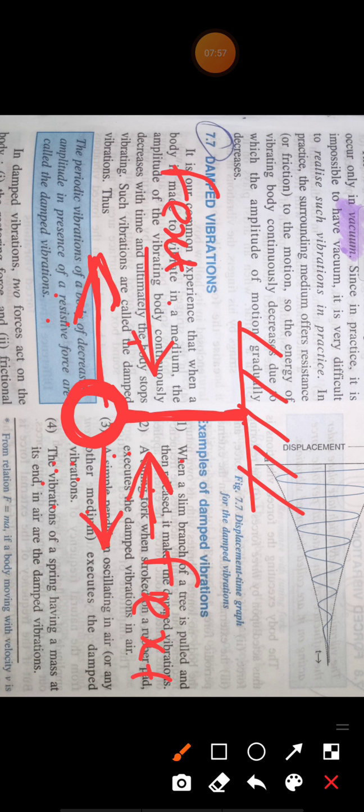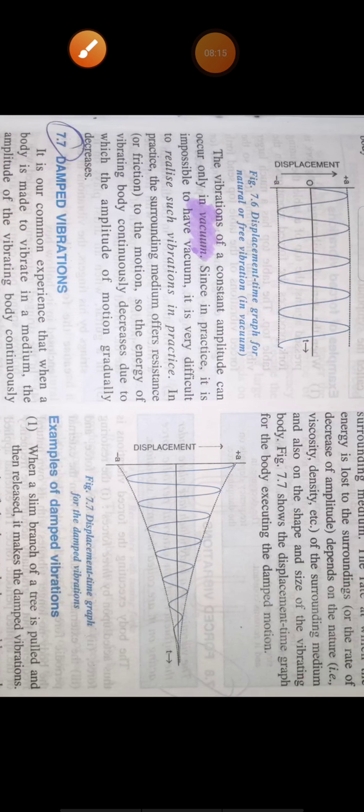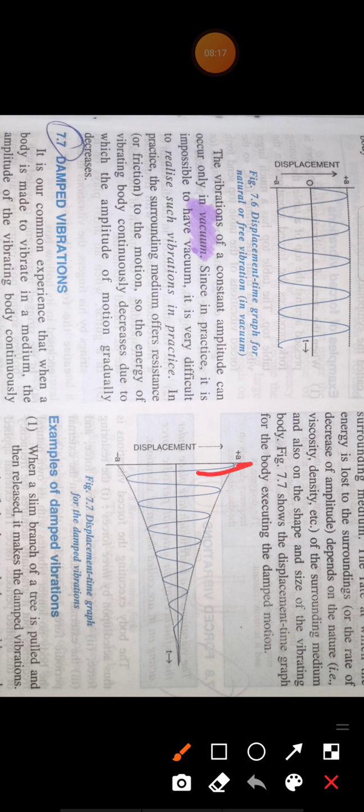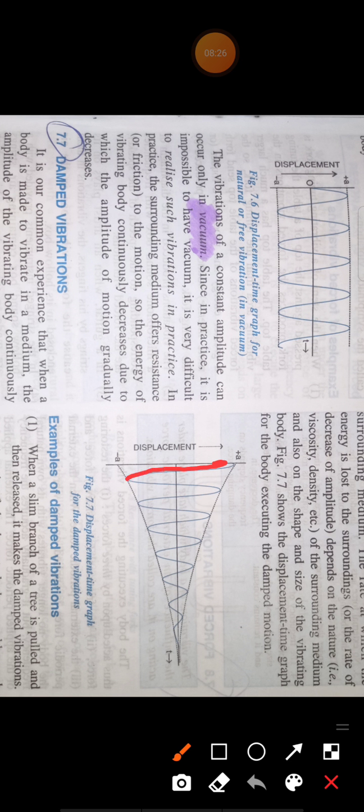In damped vibration, after some time, what will happen? The pendulum is oscillating, its amplitude will decrease, and after a while it will come to rest. This is the displacement-time graph for damped vibration. On the x-axis we have plotted time, and on the y-axis displacement. You can clearly see that initially the amplitude was maximum, the amplitude is decreasing, and after some time the amplitude will become 0. This is the displacement-time graph for damped vibration.